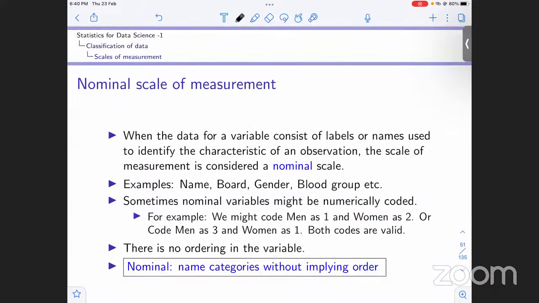To summarize what nominal is, it is naming categories without implying order. We don't have any order, right? We have no logical order whatsoever. We are just naming the categories, putting a label on the different categories that we have, and we don't imply any order. Whenever we have this case, the scale of measurement is going to be nominal.